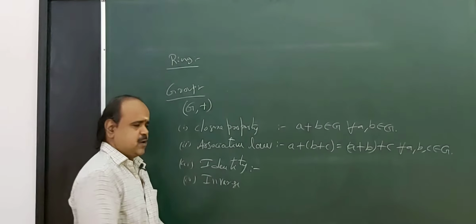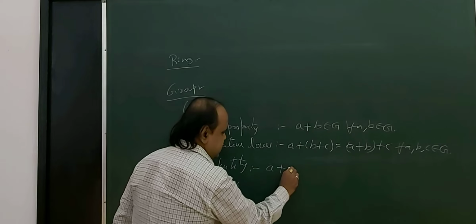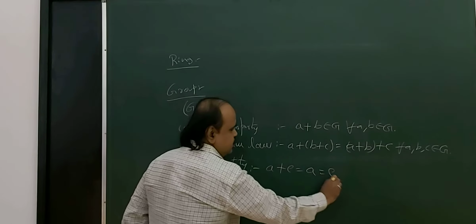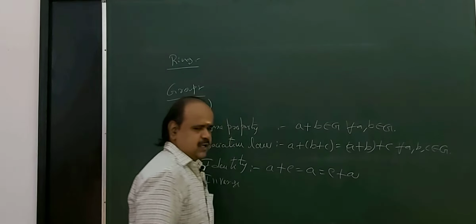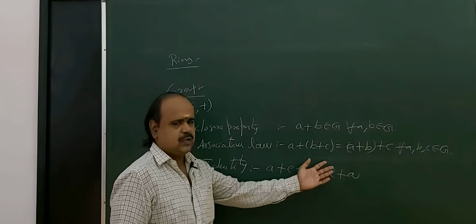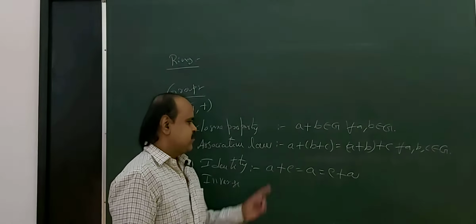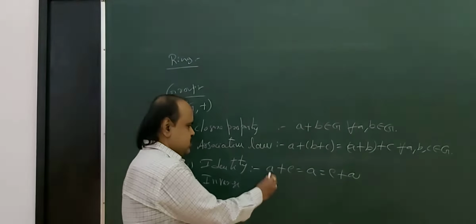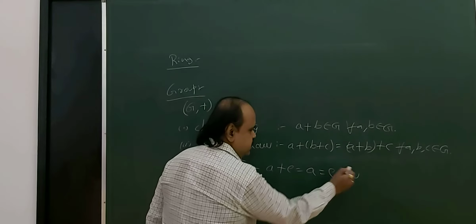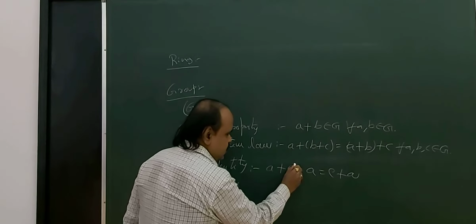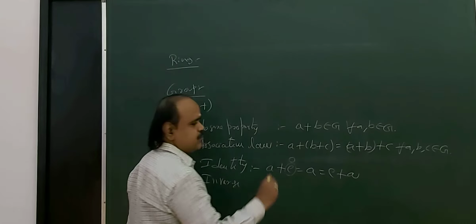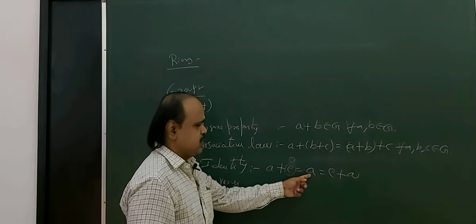Next one, existence of identity. What is the identity property? A plus E equals E plus A. In general, A star E equals E star A, and here we use plus instead of star. In addition we take E as 0, so A plus 0 equals A, that we know.